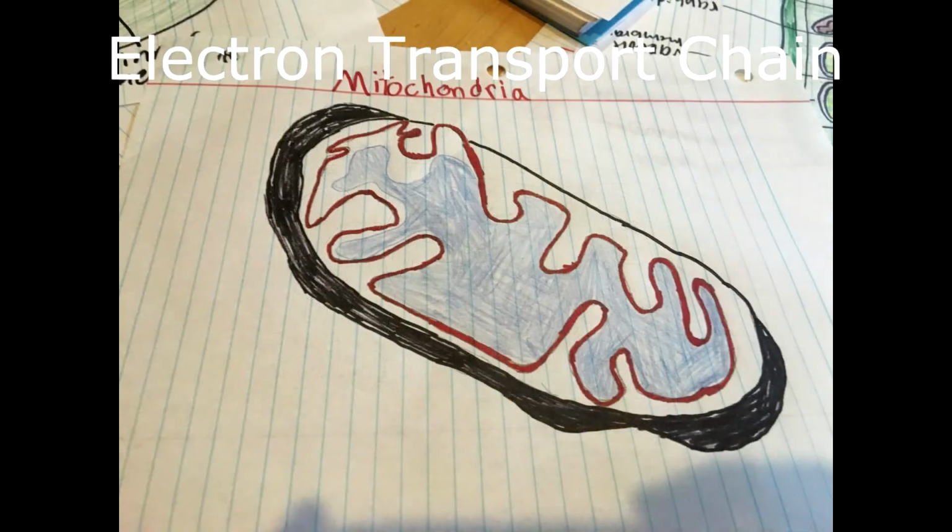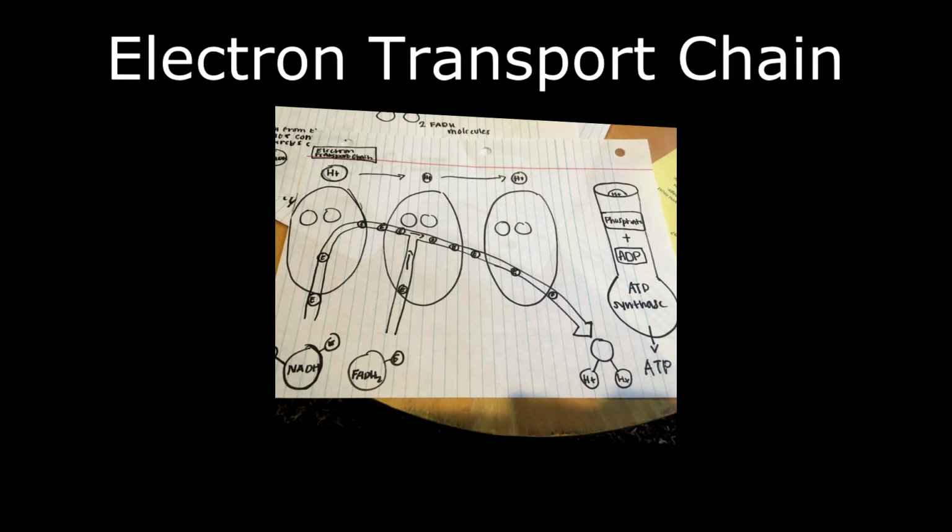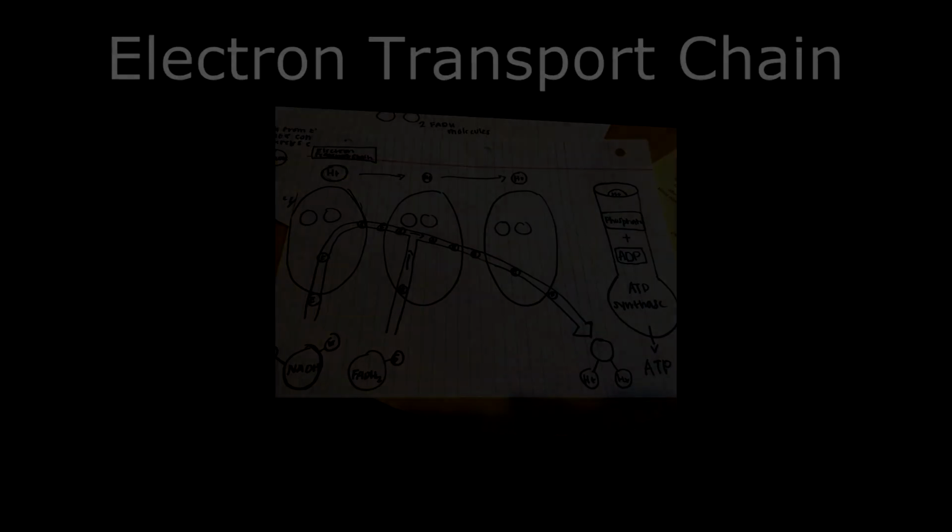In the electron transport chain, which takes place in the inner membrane of the mitochondria, it requires oxygen, and electrons are transferred from NADH and FADH2 to several electron carriers, making a bunch of ATP. H is attached to O2 to make H2O. The reactants are glucose and oxygen, and the products are carbon dioxide, water, and ATP energy.